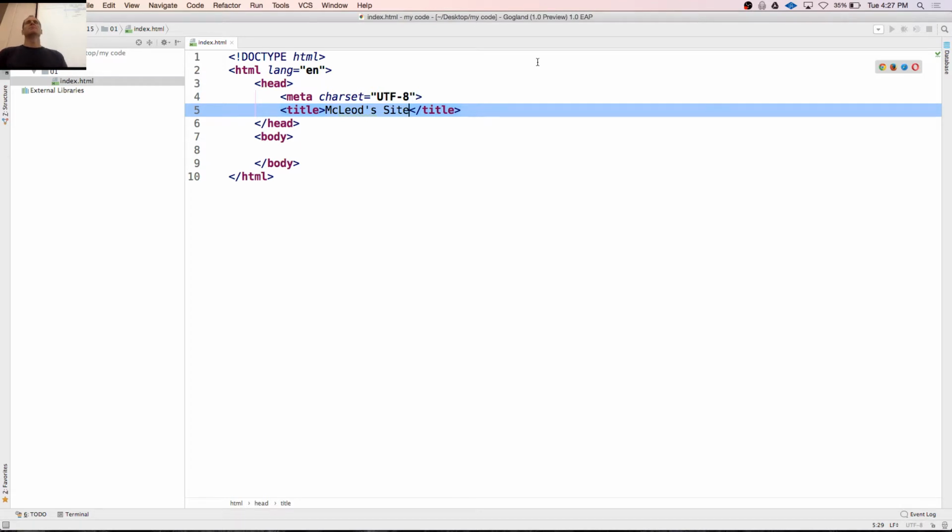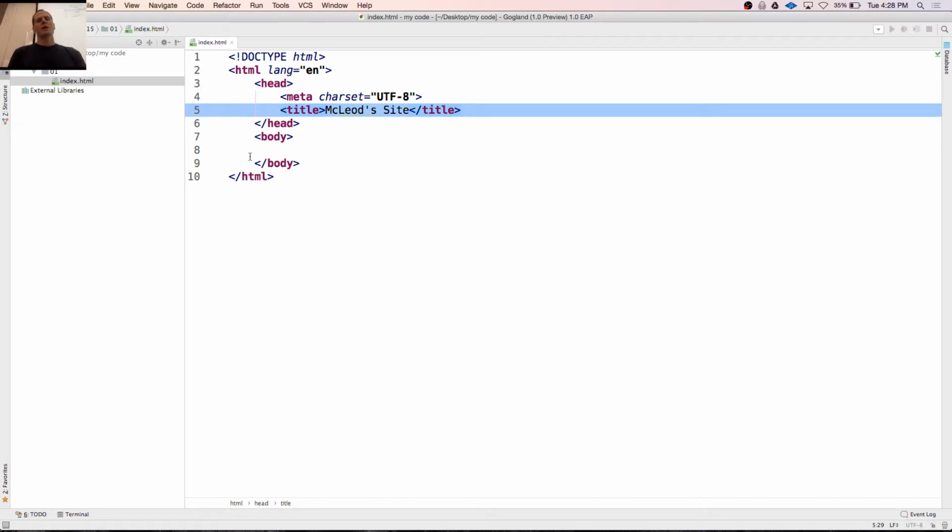That's the title. So this game is all about figuring out what little pieces do what and having them do it. It's like learning a language. You're going to communicate. You've got to learn what the word donut means in Spanish. If you want a donut in Mexico, you have to know that word to get that. You've got to know title and what title does if you want to change that thing up there in the tag of the browser. So this is a basic web page.